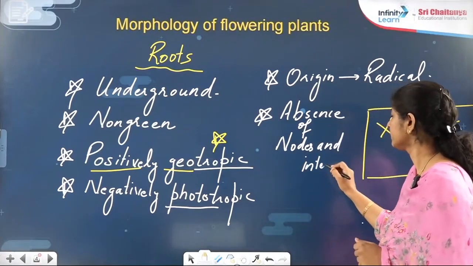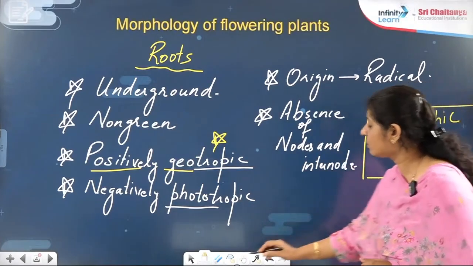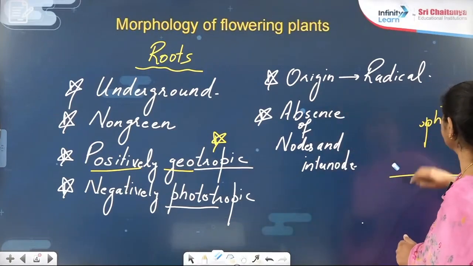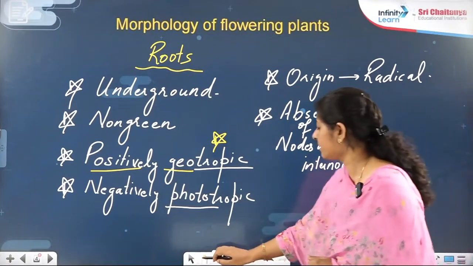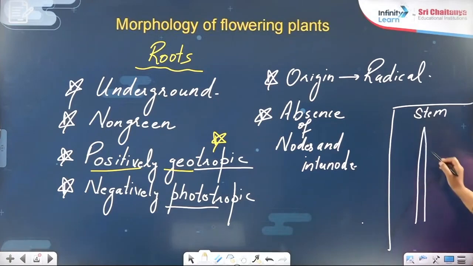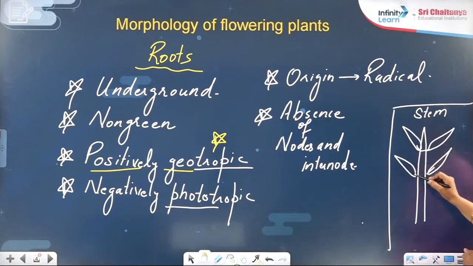I repeat, what are nodes and internodes here? I am talking about the stem right now because I am comparing this point in context to the stem. This part or region from where the leaf originates, where I am keeping the lines, you call a node.